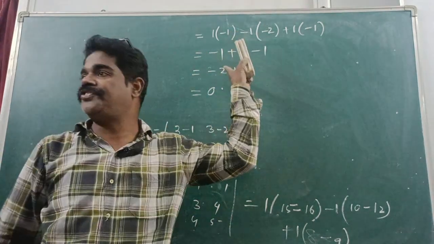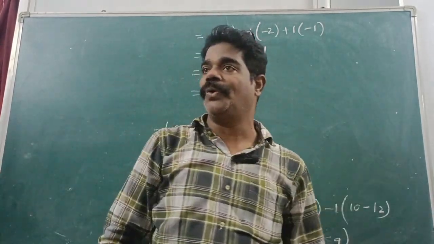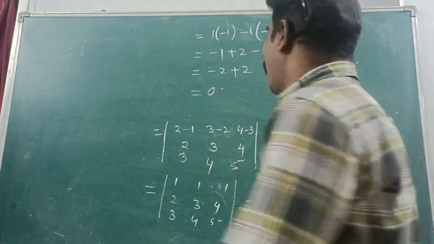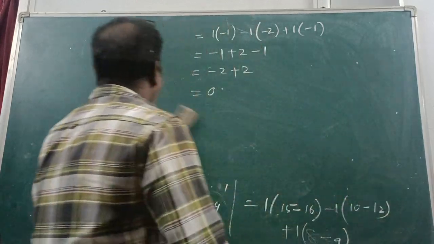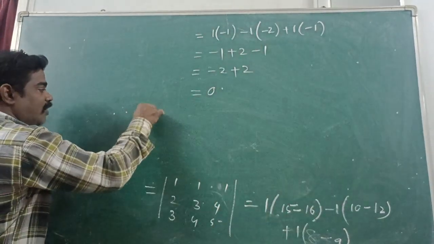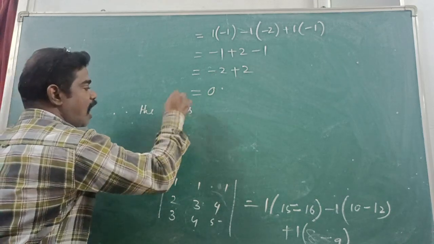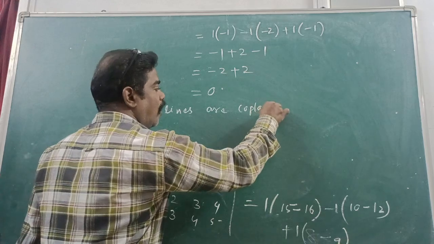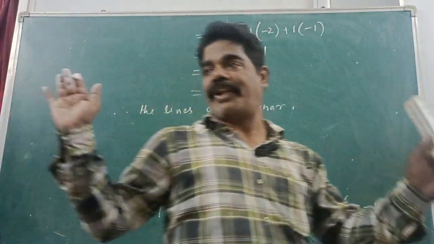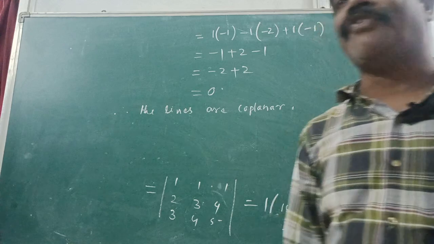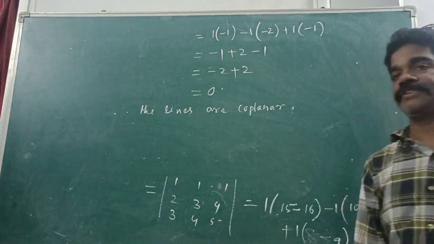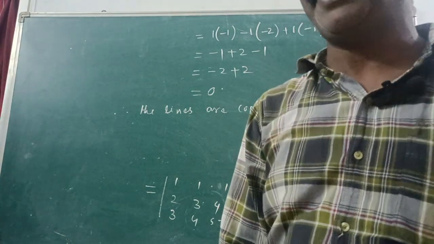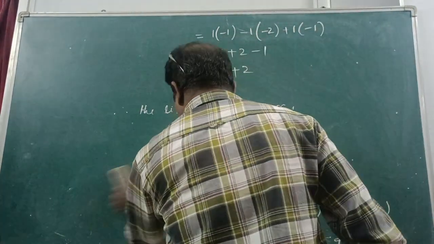Yes, we got 0. If you get 0, then you have to say that the two lines are coplanar. Therefore, the lines are coplanar. One condition is over. So for the second condition, what do you have to find? The point of intersection. Then after that, the plane containing the two lines. Right? Okay, fine.